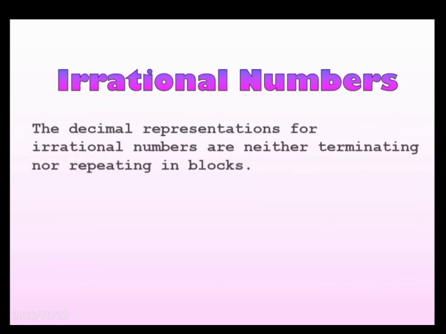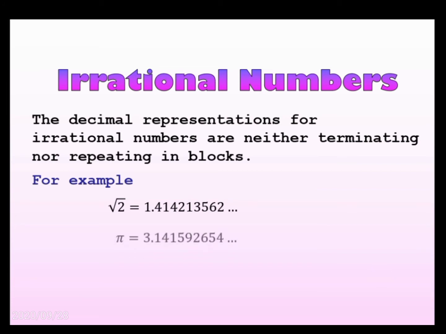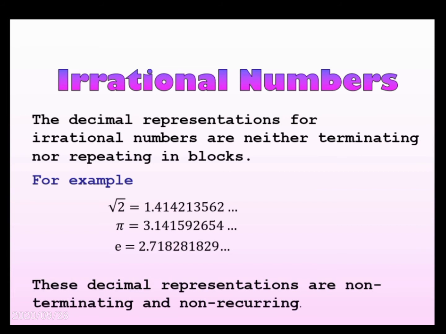Irrational numbers. The decimal representations of irrational numbers are neither terminating nor repeating in blocks. For example, square root of 2 is 1.4142135562 and so on. The value of pi is 3.141592654 and so on. The value of e is 2.71828189 and so on. These decimal representations are non-terminating and non-recurring.